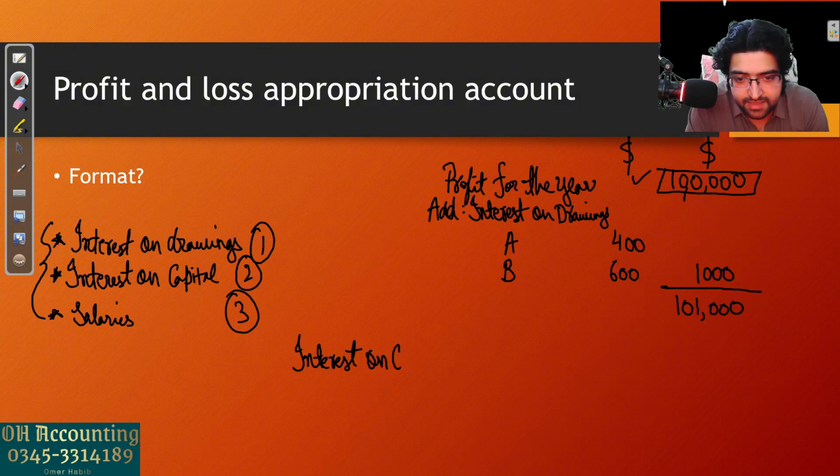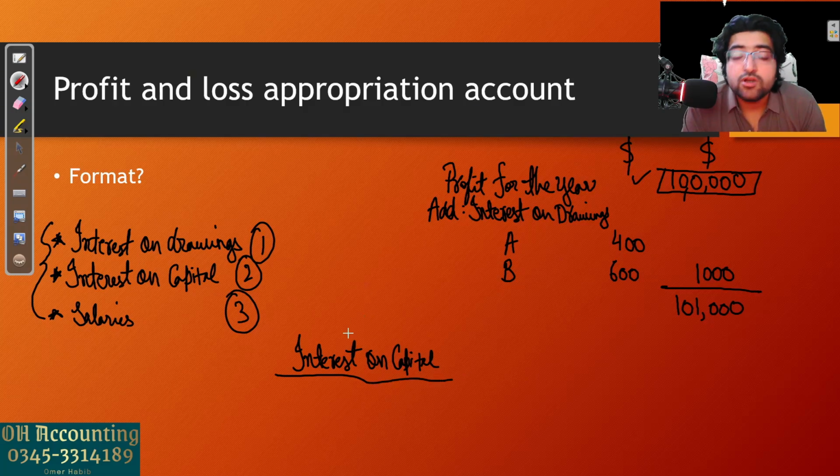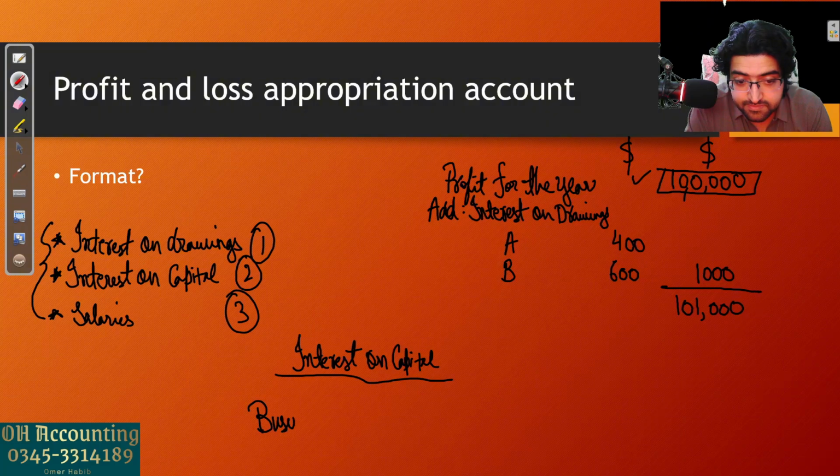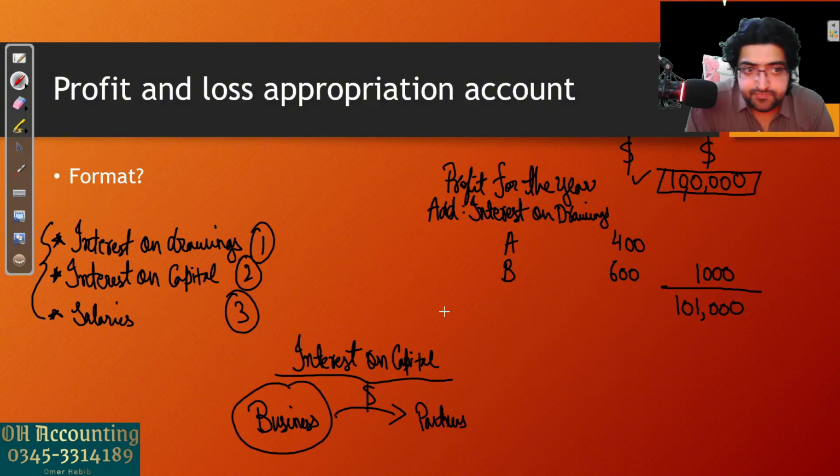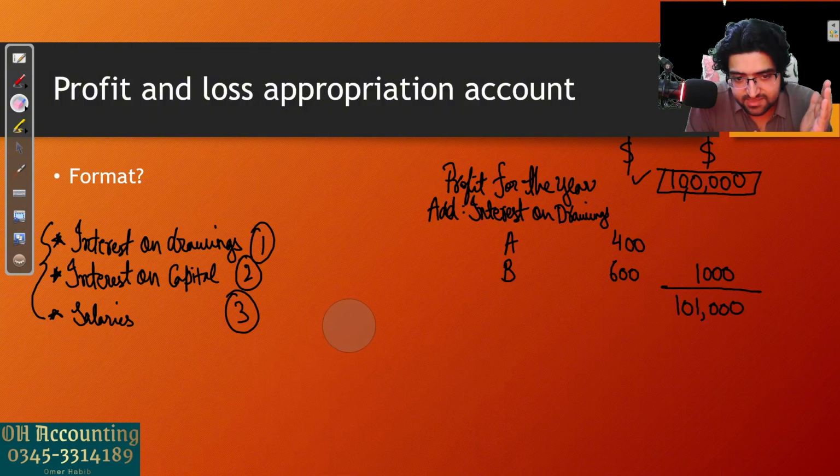Interest on capital is paid by the business to the partners for investing money into the business. So it is paid by the business to the partners. So that's why we have to subtract this from the profit of the business, because it is an expense for the business in a way.